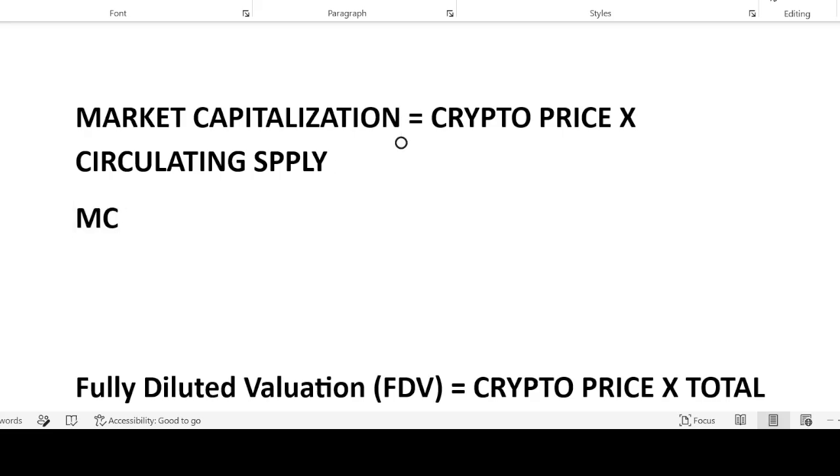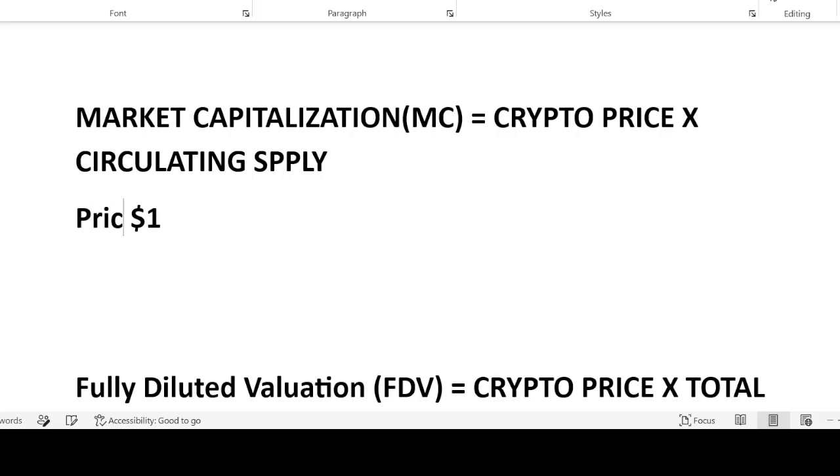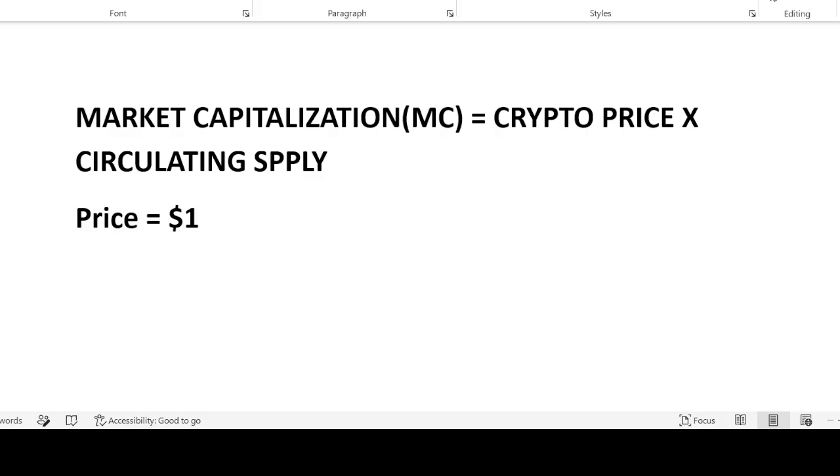So let's assume that the current market capitalization, the MC, is equal to what? For crypto price, that is $1. For price of $1. And another one for circulating supply, let me call this circulating supply CS. Okay, so CS, for circulating supply of, let's say, 500 million.